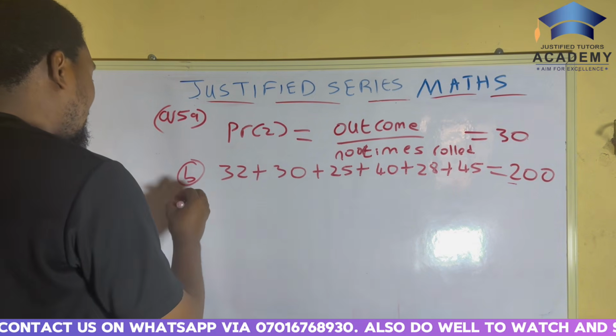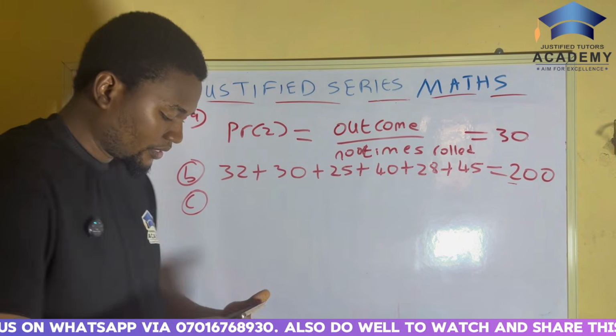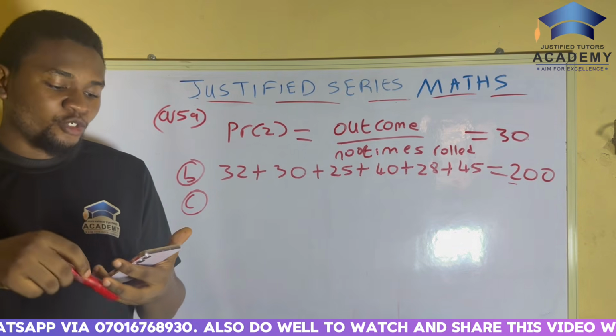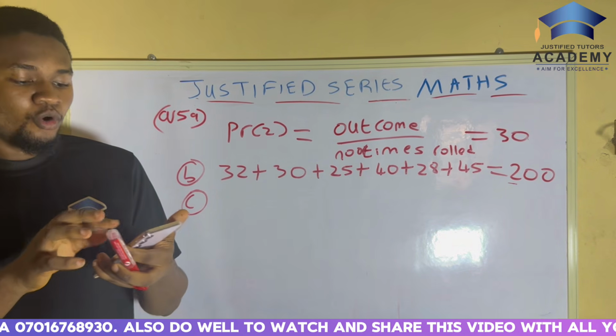And the last part, which is C. C says, find the probability of obtaining an even number. Now, look at it.